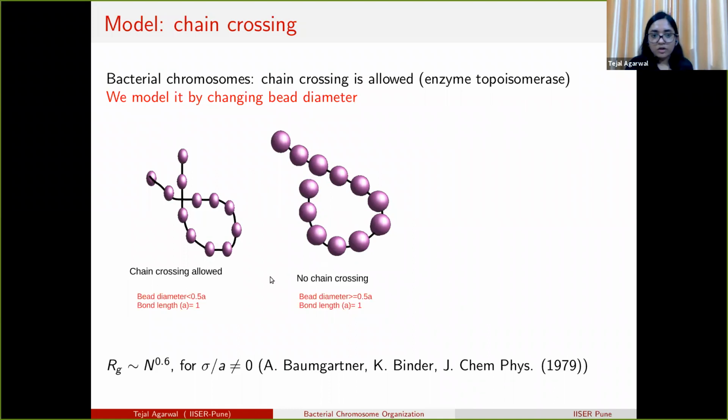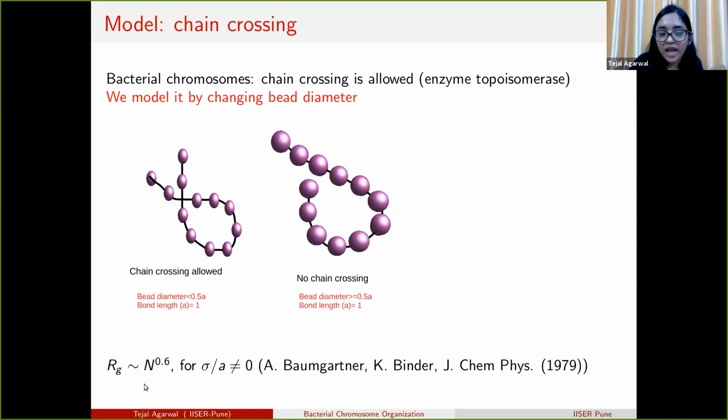But is modeling the chain crossing by this relevant or not? By changing the bead diameter, we are just changing the excluded volume. But it is known from this study that for any non-zero bead diameter, the scaling of the Rg does not change.